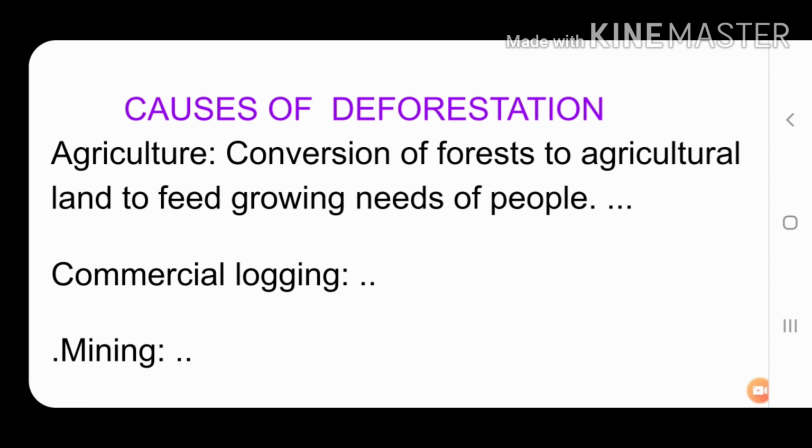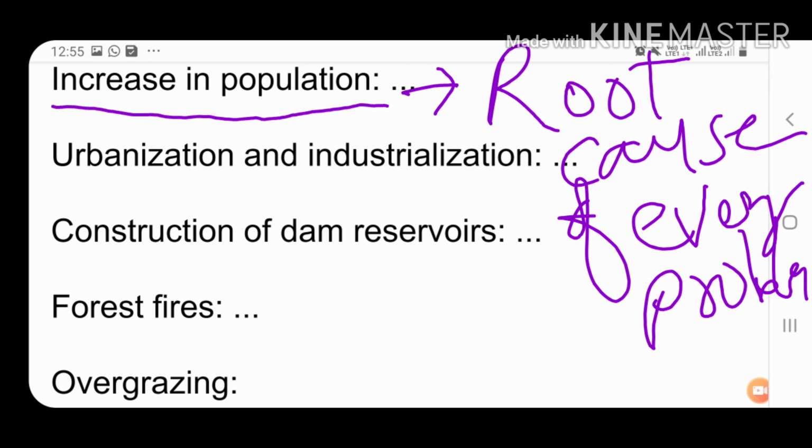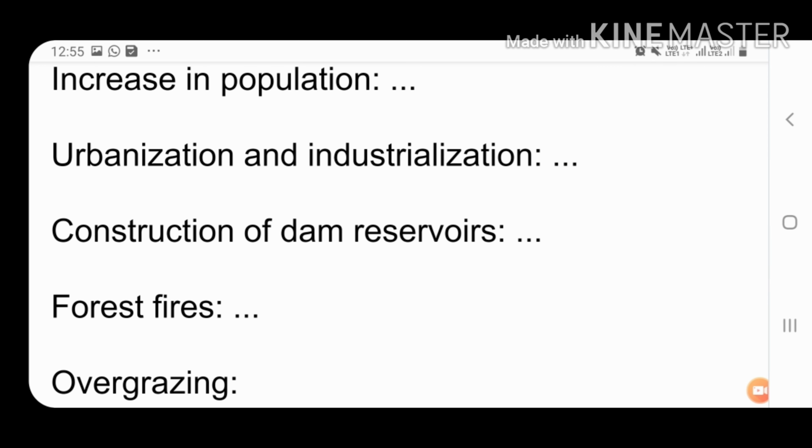Our next topic is increase in population. Actually this is the root cause of every problem. As we know, nowadays the population is increasing at a very fast speed, and to fulfill the demands of the growing population, land is limited, so we can't increase the land. That's why people are cutting the trees and clearing the forest to utilize that land for various purposes.